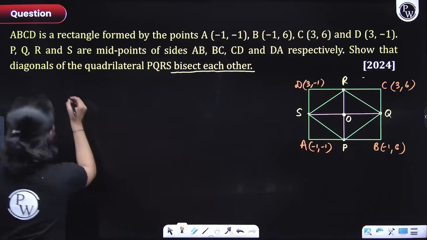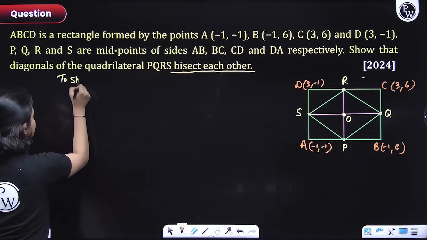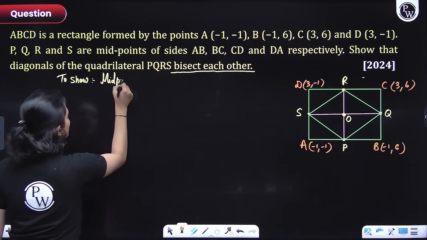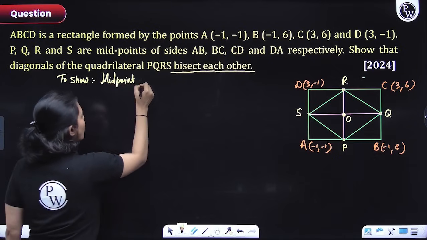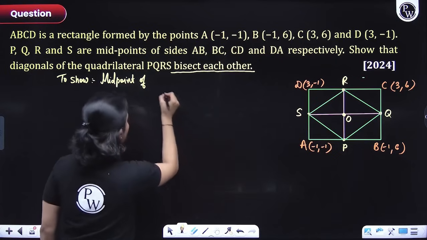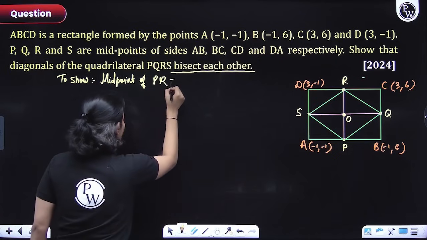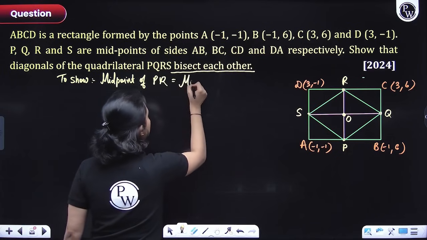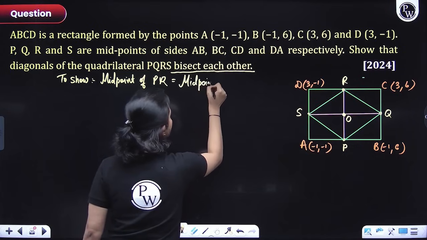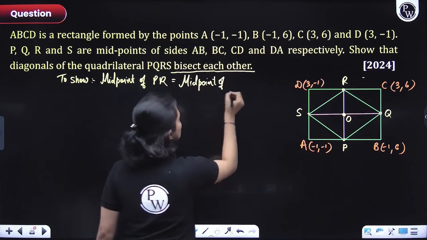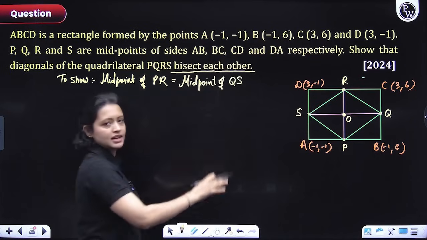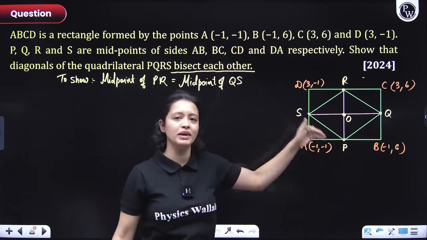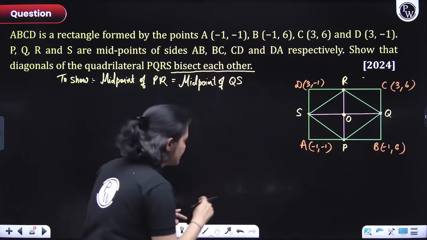You need to show, I'll just write, to show that the midpoint of PR, sorry everyone, is equal to the midpoint of QS. Basically, the coordinates of the midpoint of PR are equal to the coordinates of the midpoint of QS. That's what we mean by diagonals bisect each other in coordinate geometry. Okay, now